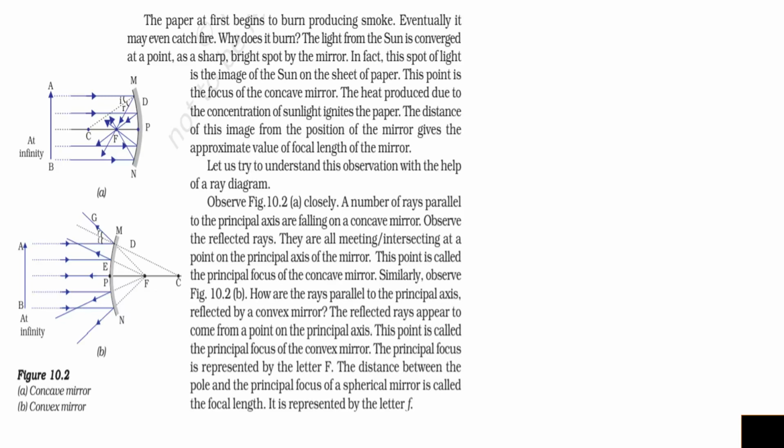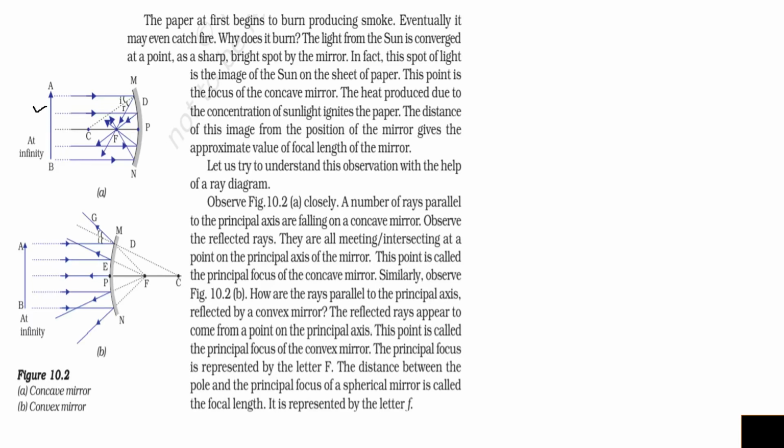When an object at infinity is placed in front of a concave mirror, then its image is formed at the focus. Suppose that an object is at infinity. Infinity means at a large distance. Then all the rays coming parallel will meet at a single point after reflection from the mirror. This single point is called the focus of the mirror.